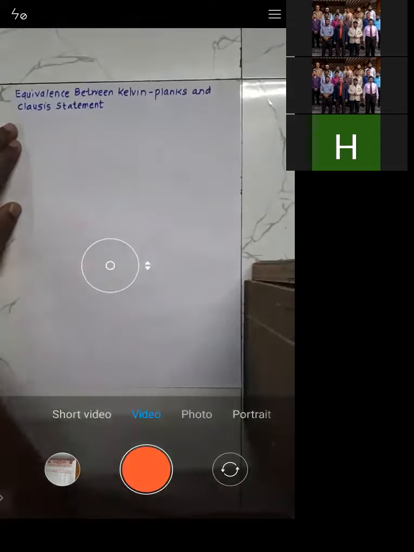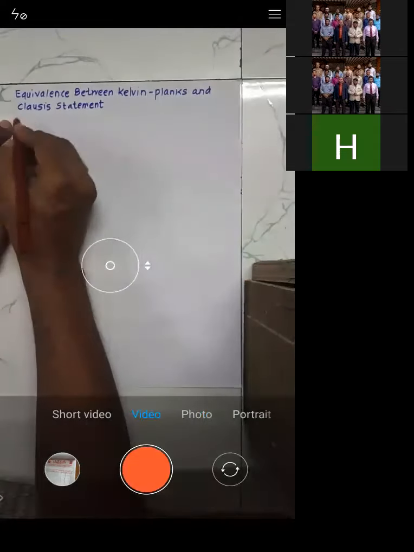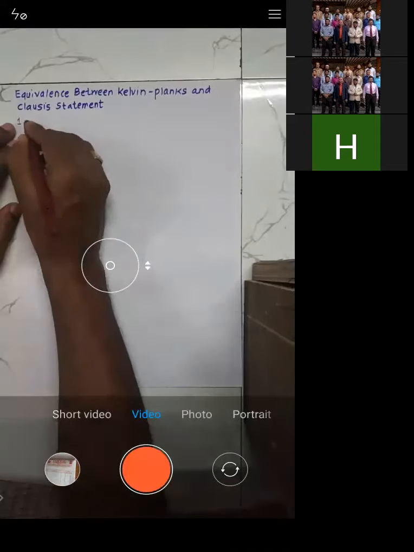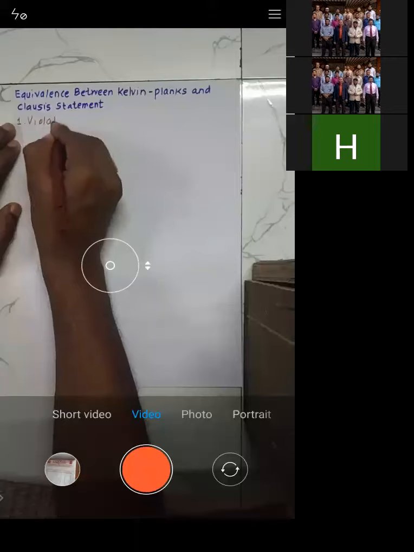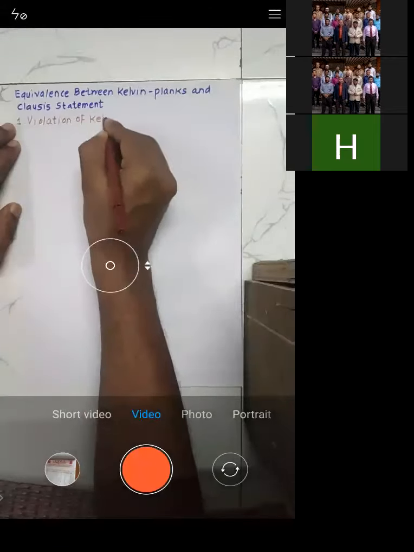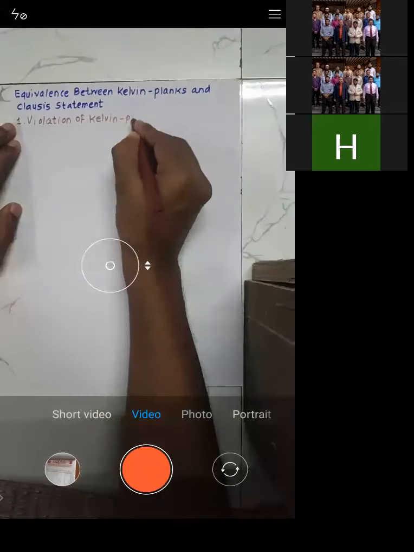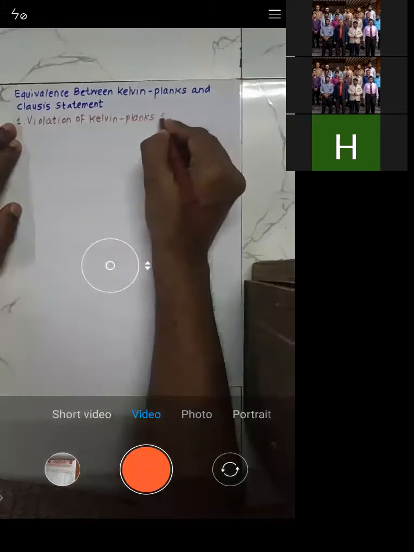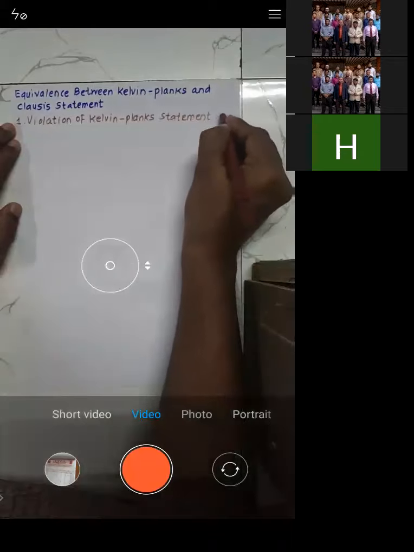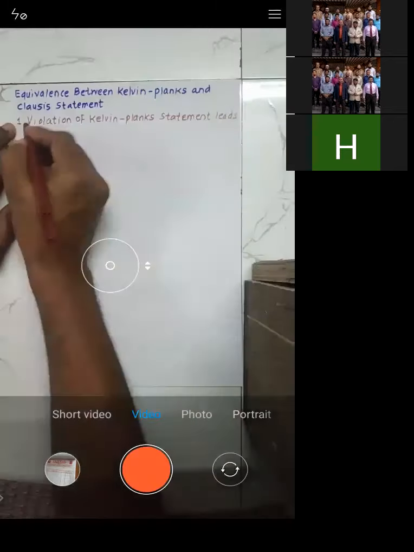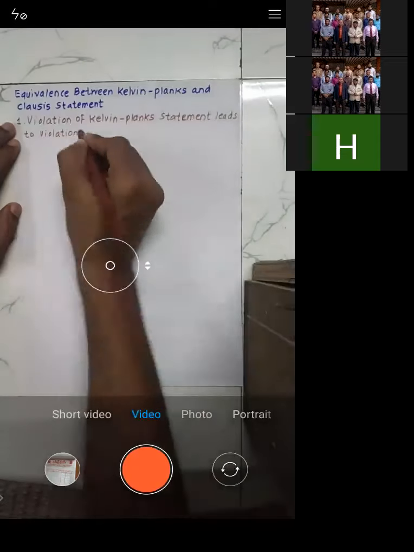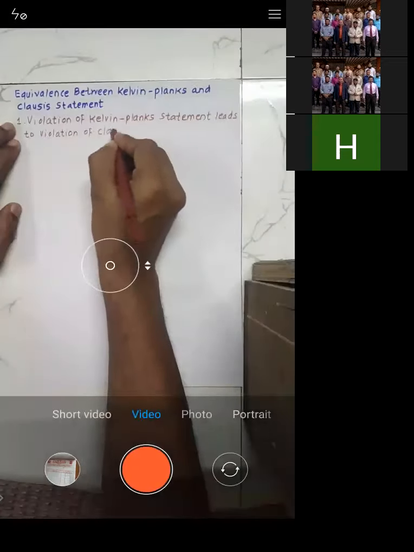For that, first we will check whether a violation of the Kelvin Planck statement leads to violation of the Clausius statement.